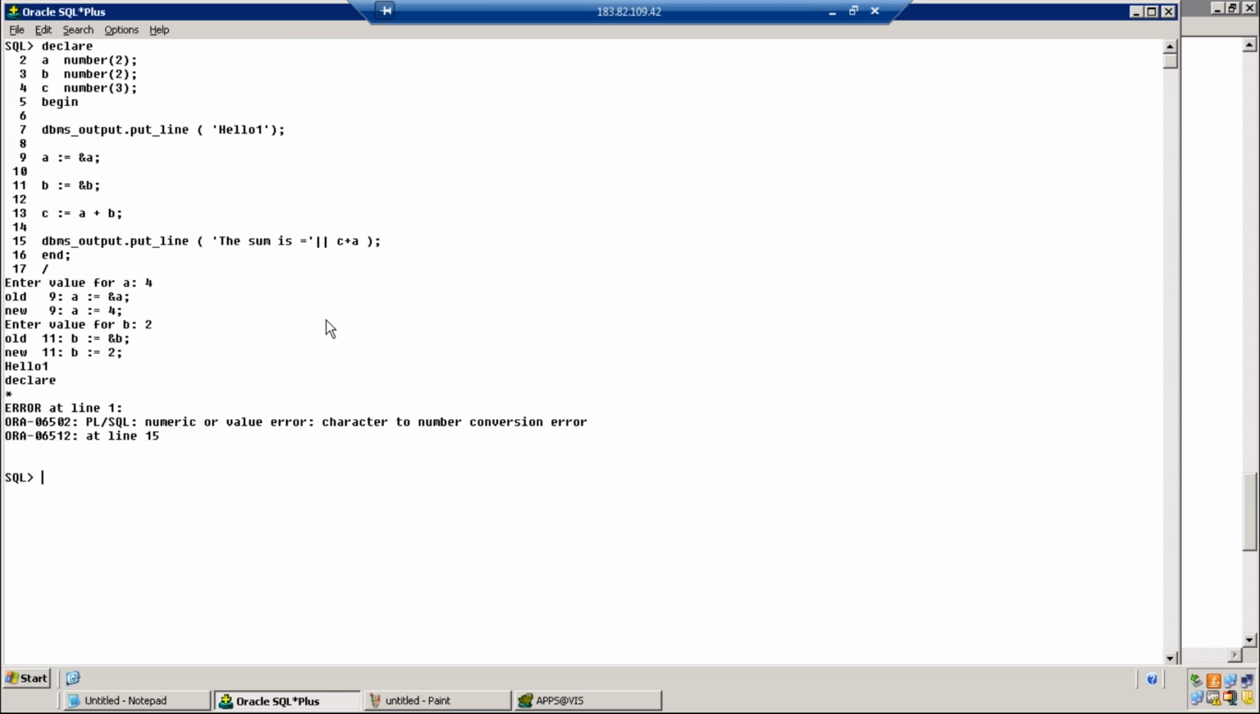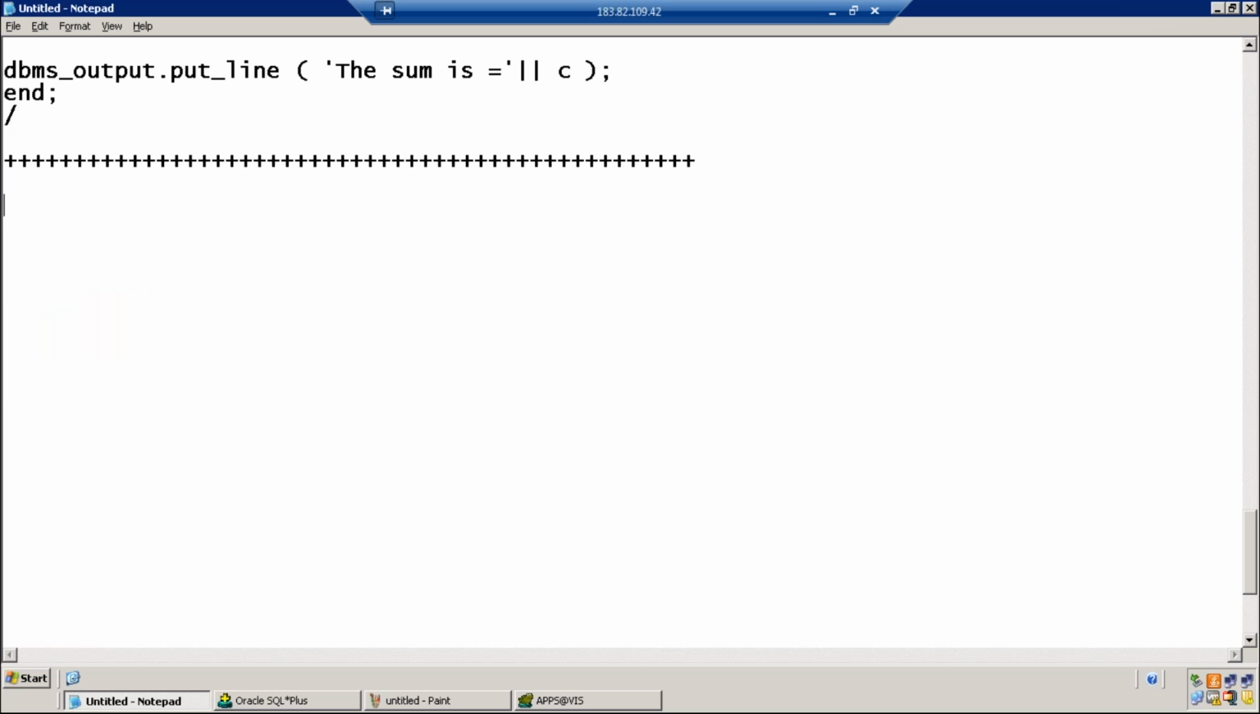Numeric value error. You cannot directly perform calculations at the time of printing. Okay, so it is only for display. Yes. Okay, fine.